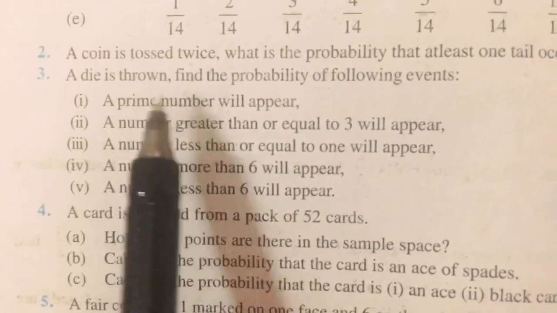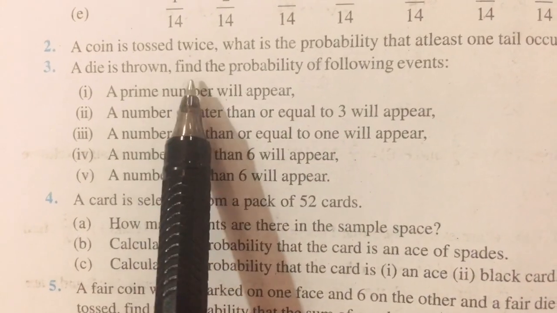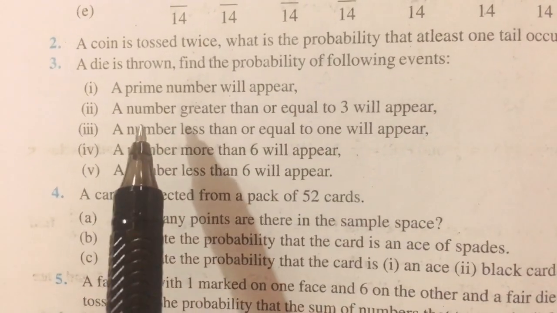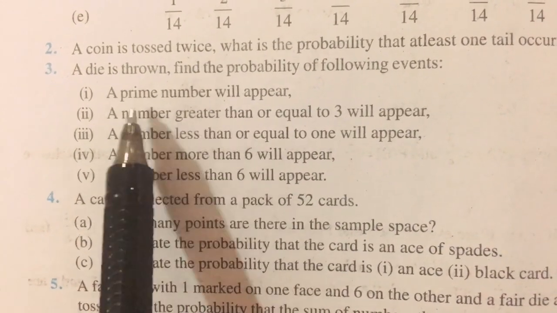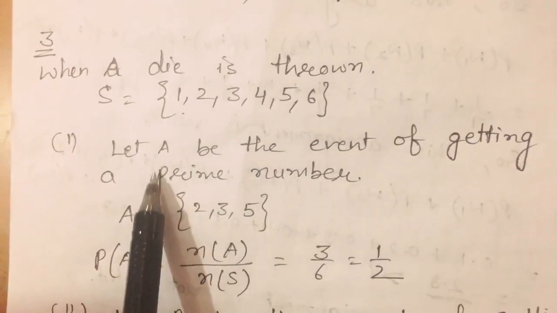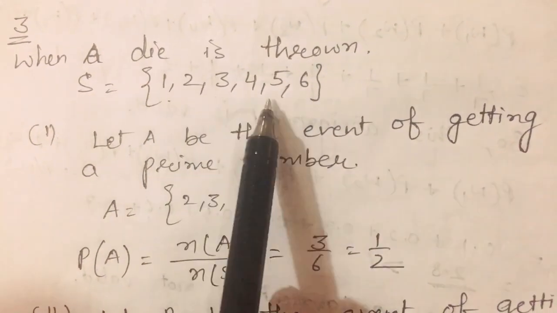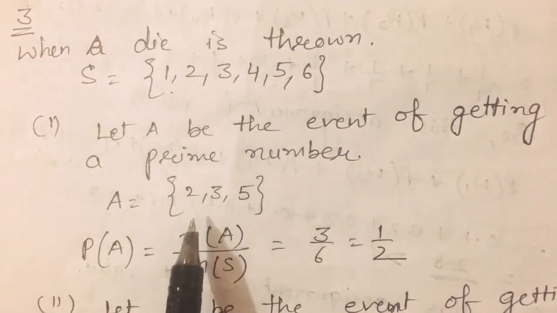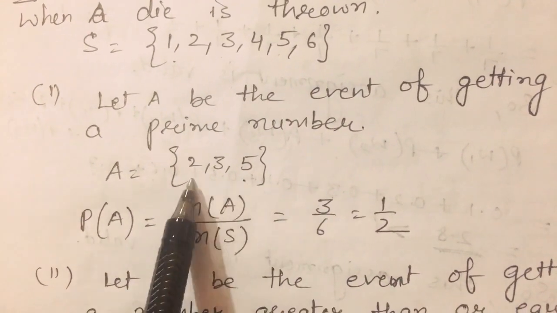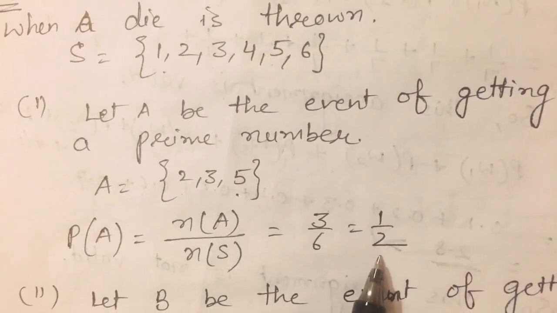Now come to the third question. A die is thrown. Find the probability of the following events. If a die is thrown, we know that the sample space is 1, 2, 3, 4, 5, 6. In the first case, a prime number will appear. Let A be the event of getting a prime number. What are the prime numbers here? 2, 3 and 5. So event A has elements 2, 3, 5. The number of elements in A is 3 and the total number is 6. Then the probability is 1 upon 2.